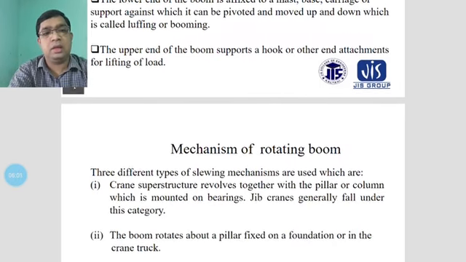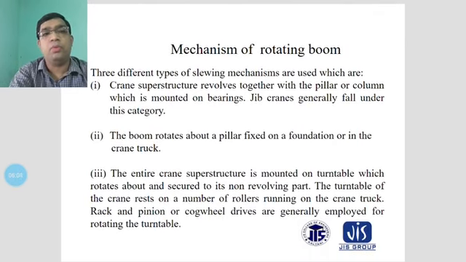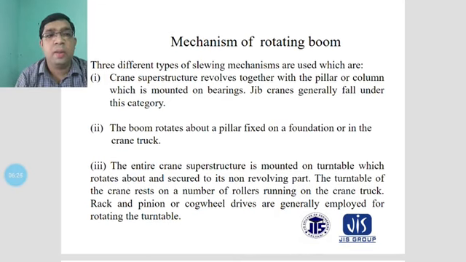Another thing is the mechanism of rotating the boom, and there are many mechanisms considered according to the movement of materials. Basically three different types of slewing mechanisms are used. The first is where the crane superstructure revolves together with the pillar or column, which is mounted on bearings.